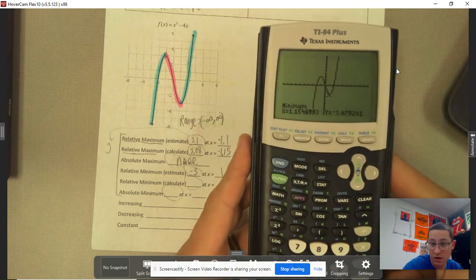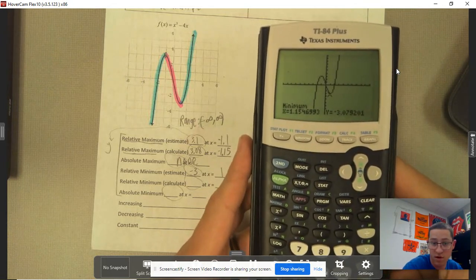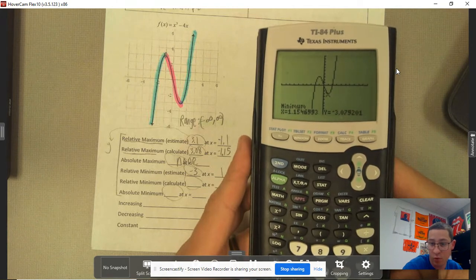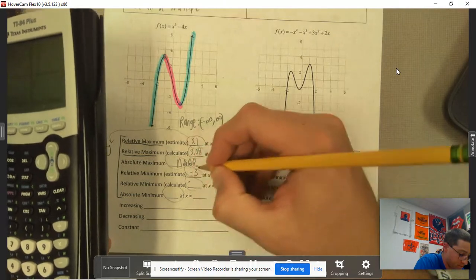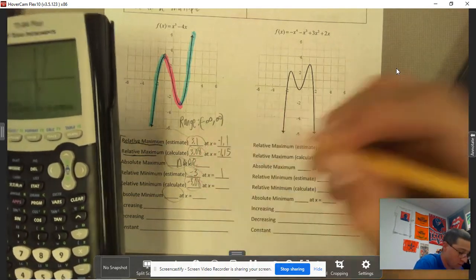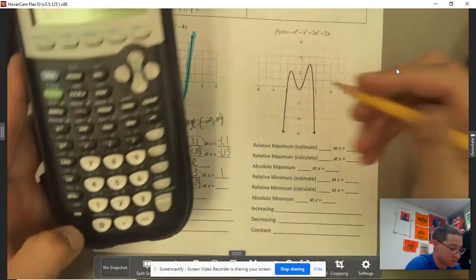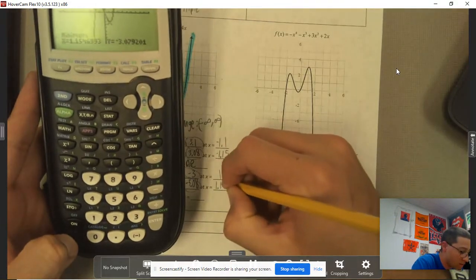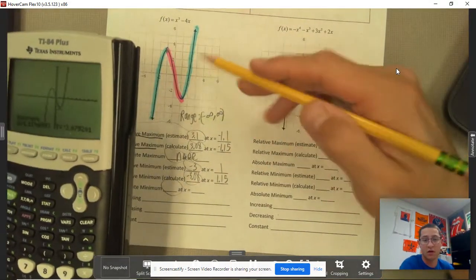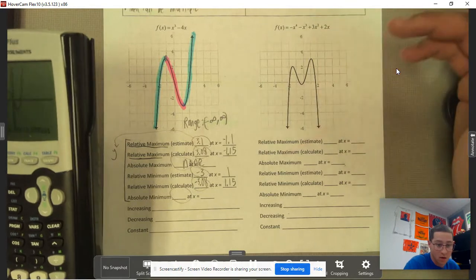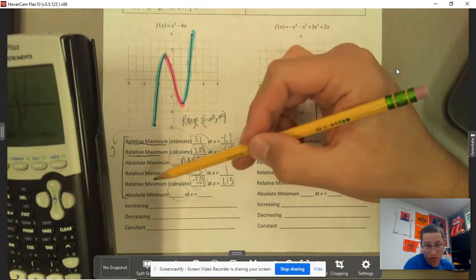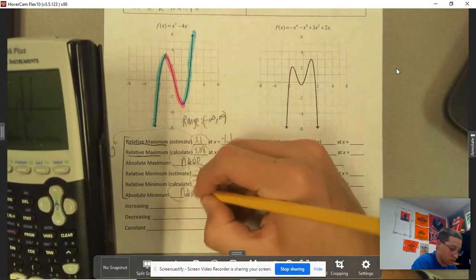There is my relative minimum: about negative 3.08 at positive 1.15. So it mirrors the other one. Absolute minimum: the function goes down forever, so none.